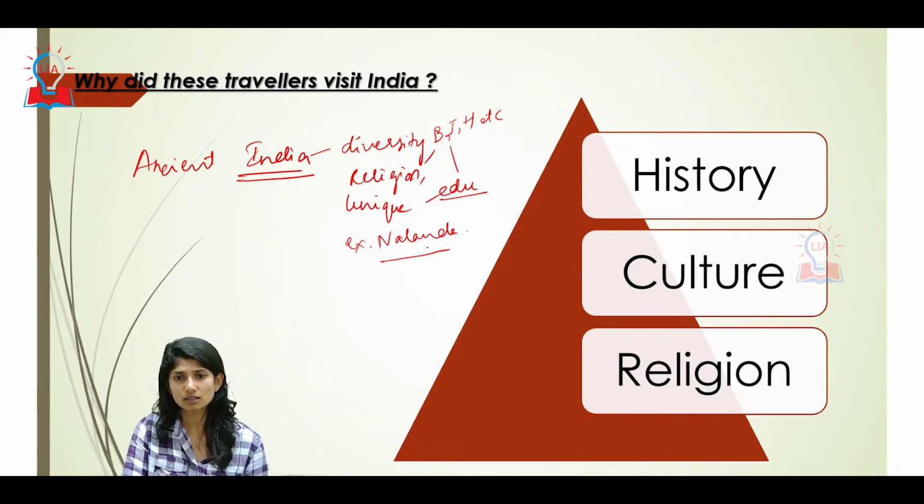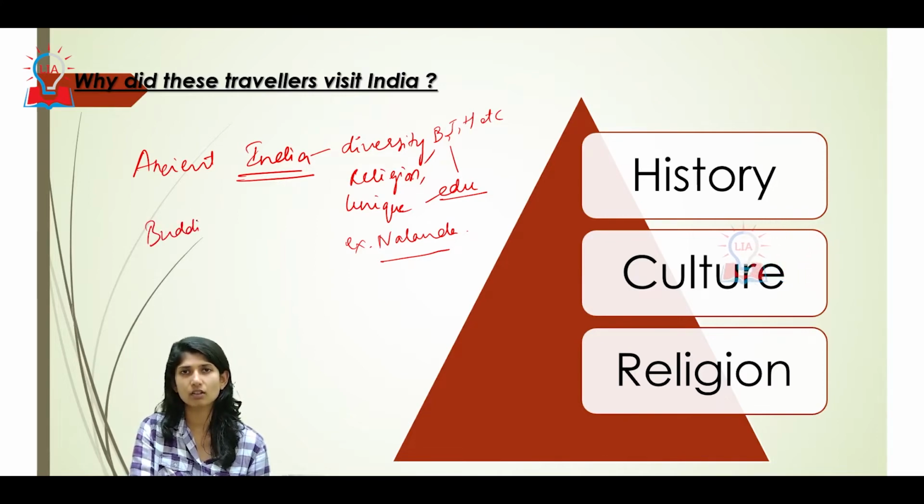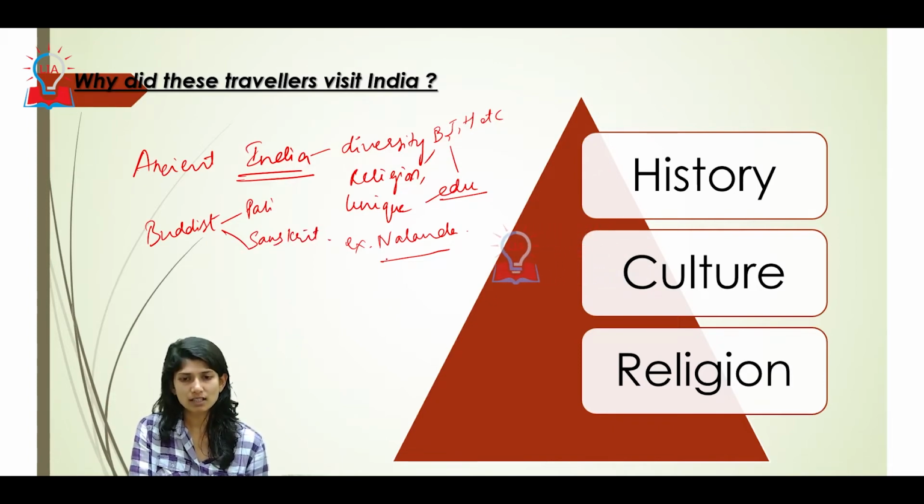At that point of time, for example, your Buddhist texts were initially written in the Pali language. Then in a later phase, they were also written in Sanskrit. Now we have multiple Chinese travelers who came to India, studied, stayed in India, and traveled throughout the world.